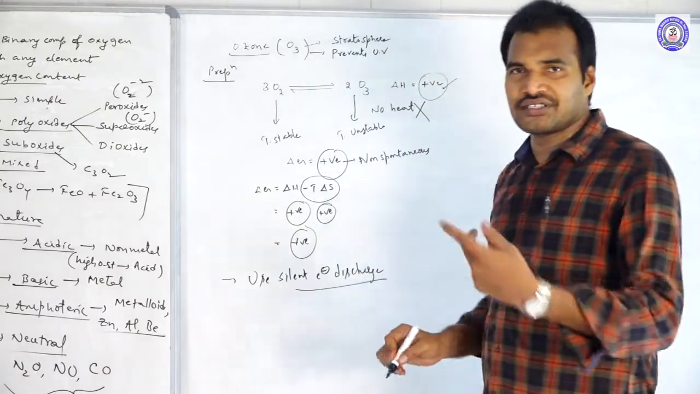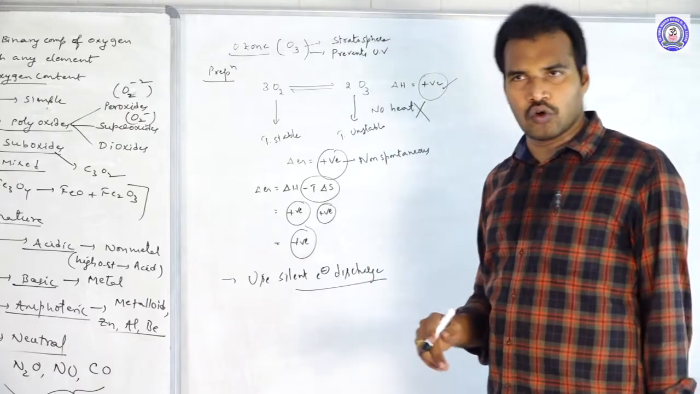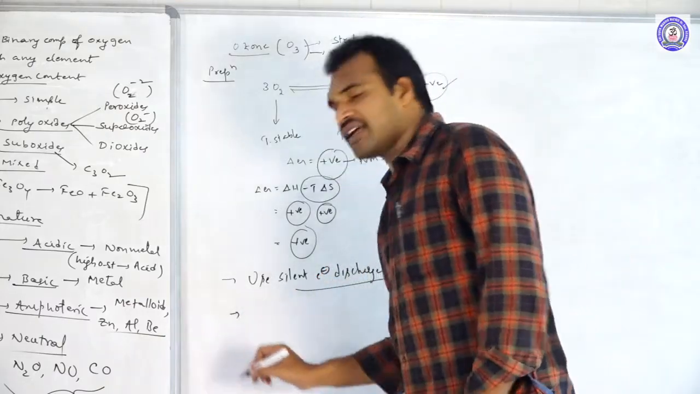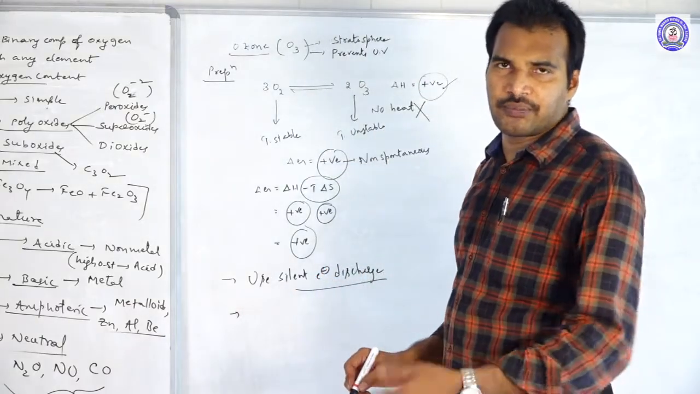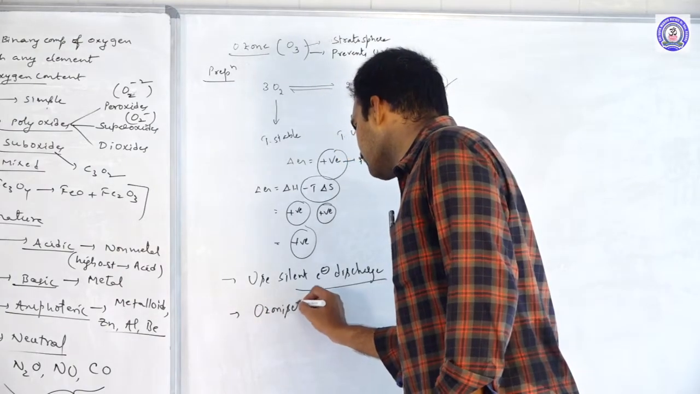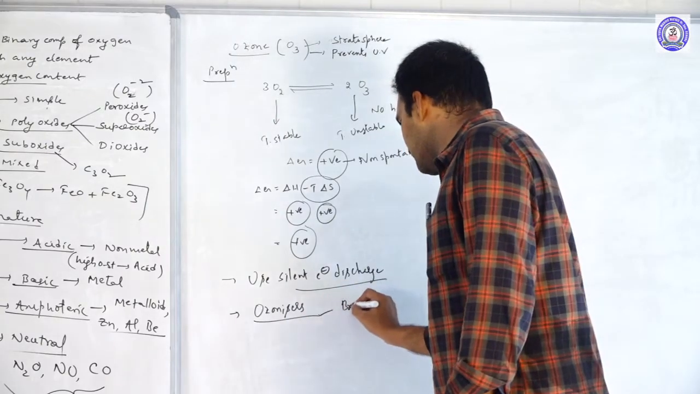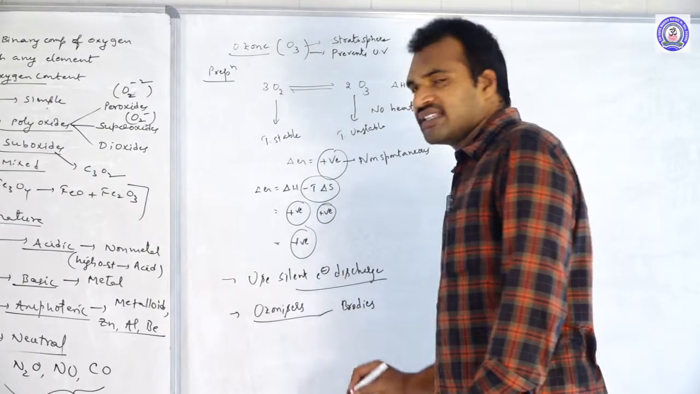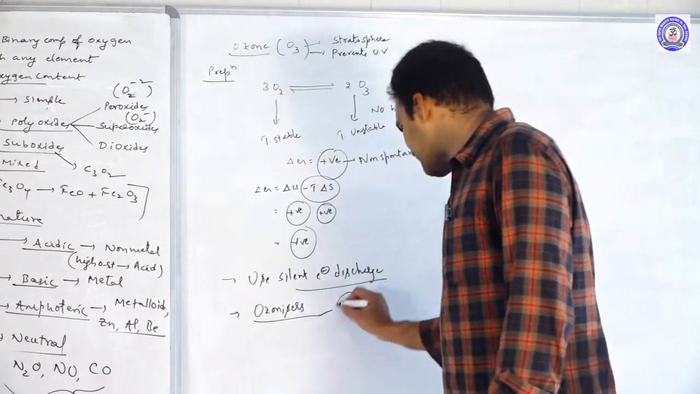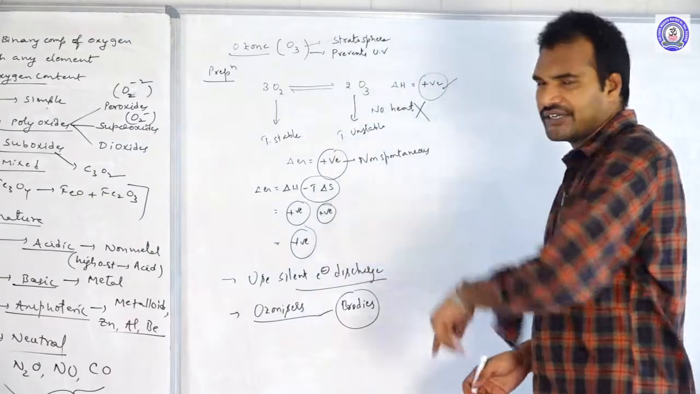By doing the electrical discharge, slowly the O2 is converting into O3. The instruments used for the preparation of ozone are called ozonizers. What do we call them? Ozonizers. In this, Brody's ozonizer is the best example of an instrument that we use to convert oxygen to ozone.